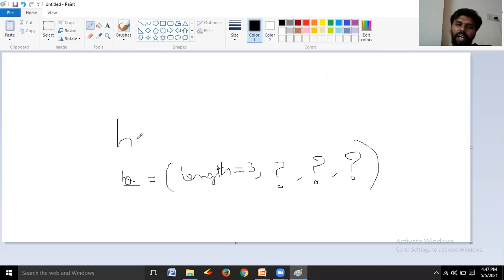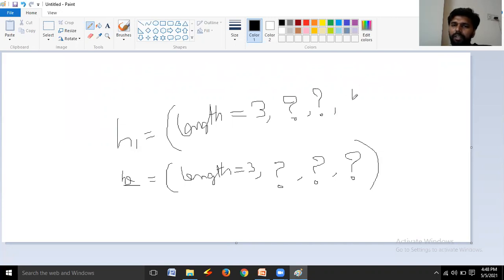And coming to the H1, H1 is equal to length is equal to 3, comma, question mark, comma, question mark, comma, teeth is equal to yes.